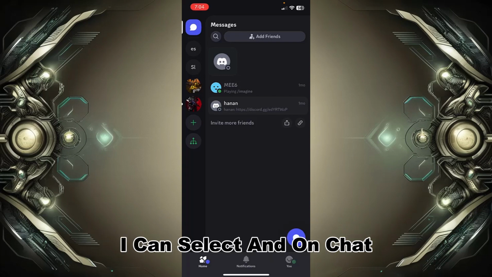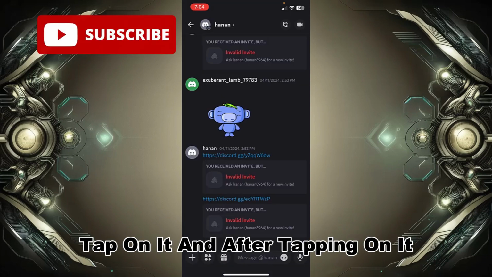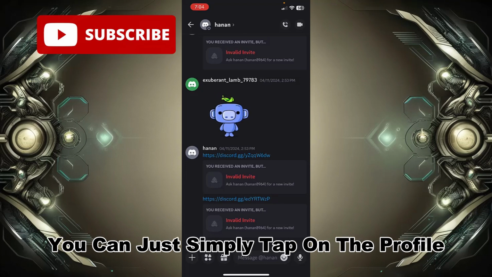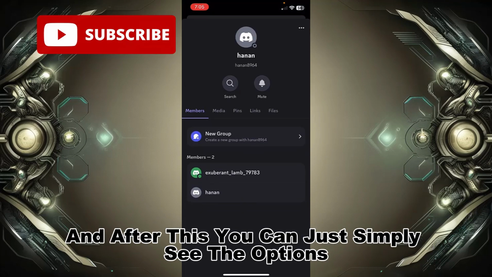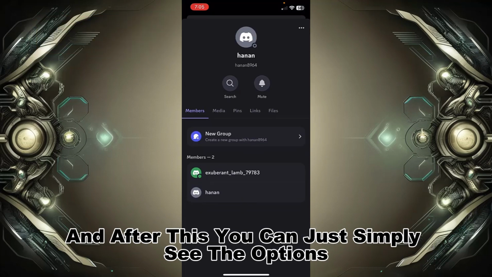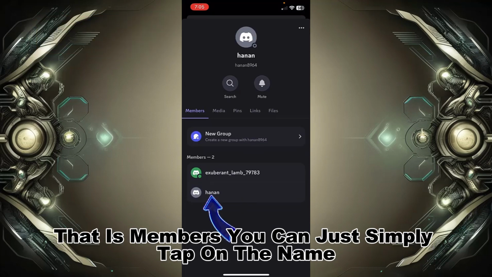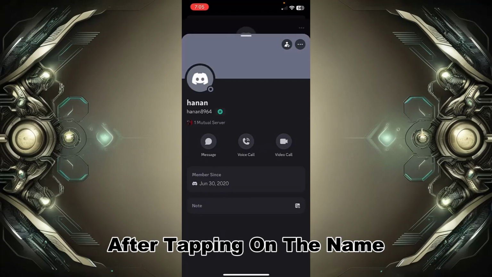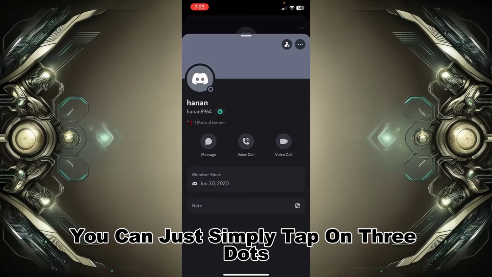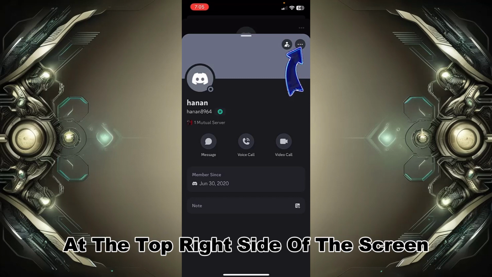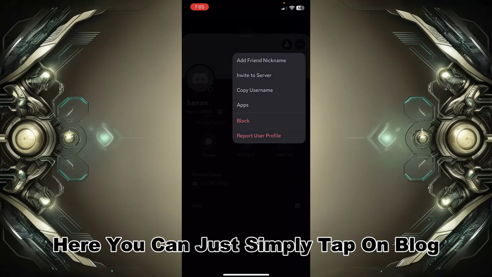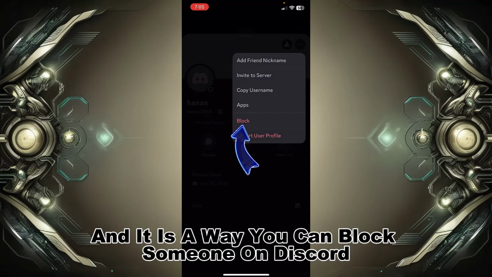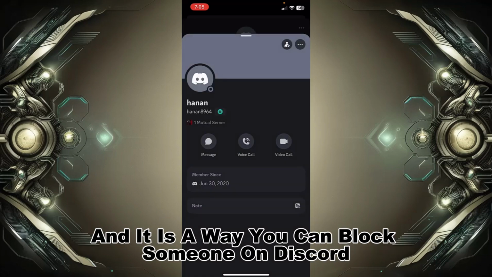I can select Hanan's chat. Tap on it, and after tapping on it, tap on the profile at the top left corner of the screen. After this, you can see the options, that is members. Tap on the name. After tapping on the name, tap on the three dots at the top right side of the screen. After this, you can see different options. Here, simply tap on block, and that is how you can block someone on Discord.